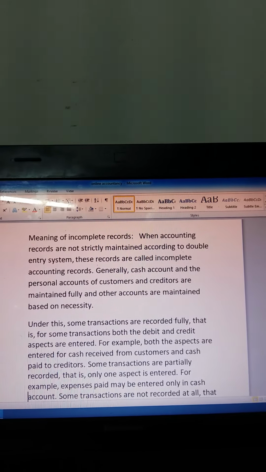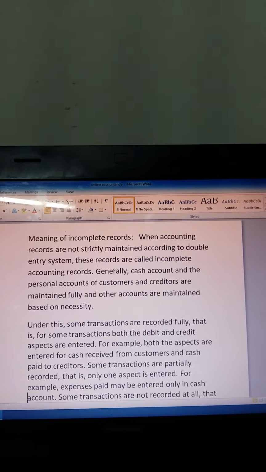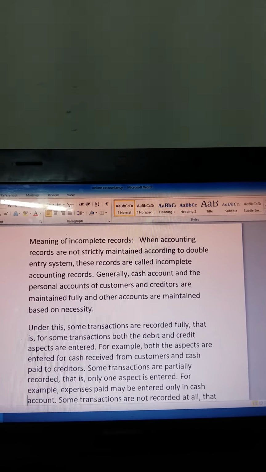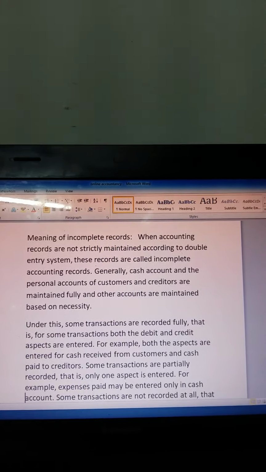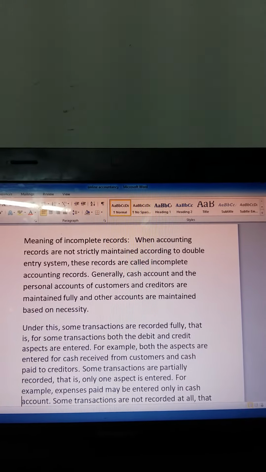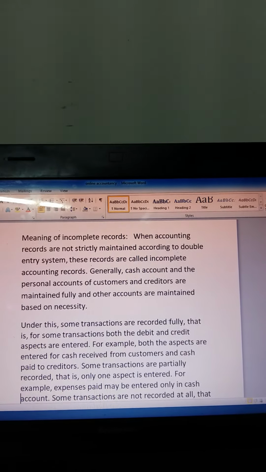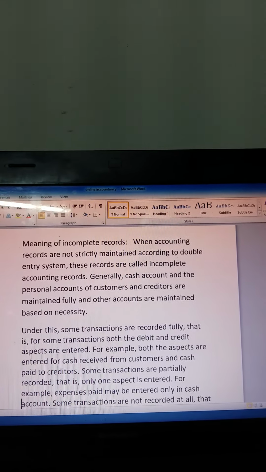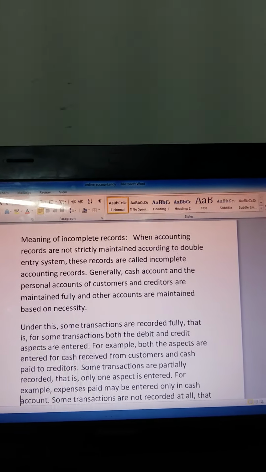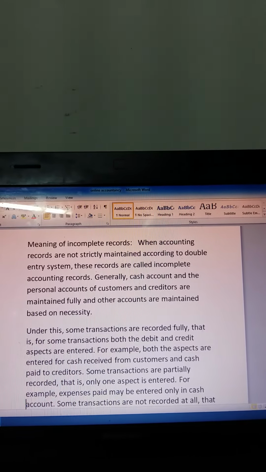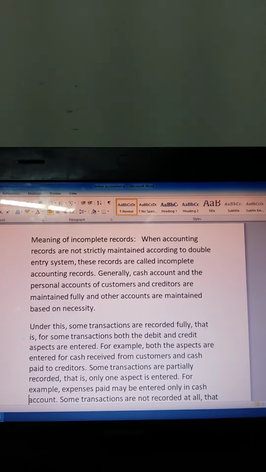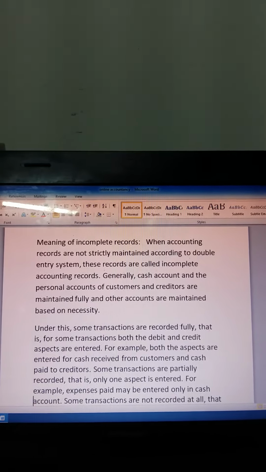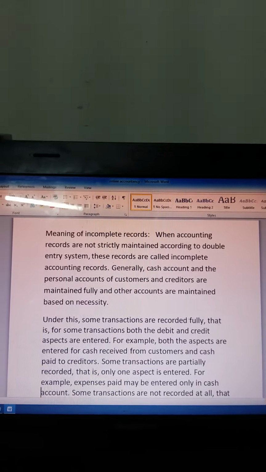Some transactions are not recorded at all, that is, both the debit and credit aspects are not recorded. For example, depreciation on fixed assets. It comes under real and nominal accounts, so they do not record this type of depreciation account. Hence, these are usually called incomplete records. It is an incomplete, unscientific way of bookkeeping. It is called the single entry system of bookkeeping.